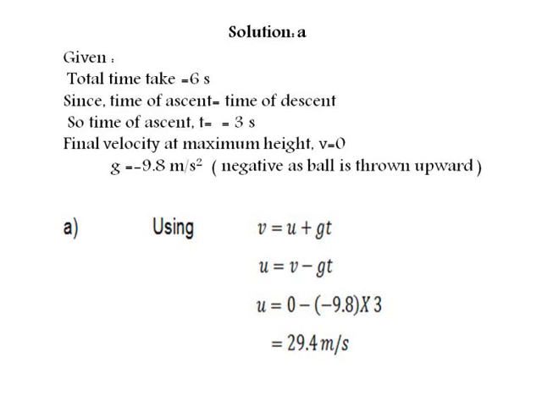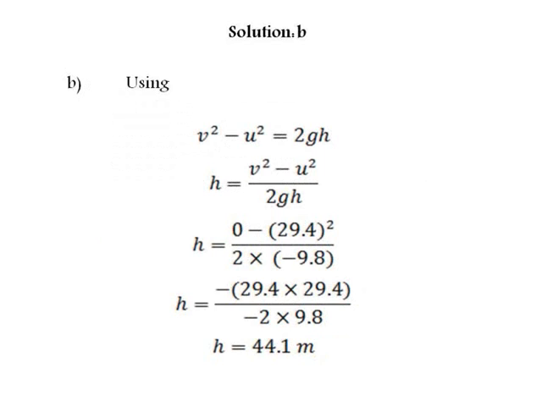Now, at maximum height, the final velocity, v, is equal to 0, and the acceleration produced will be the acceleration due to gravity, and it will be negative as the ball is thrown vertically upward. Now to calculate the initial velocity, we will use the first equation of motion, v is equal to u plus gt. After substituting the values of acceleration and time, we get the initial velocity, and it is 29.4 meters per second.